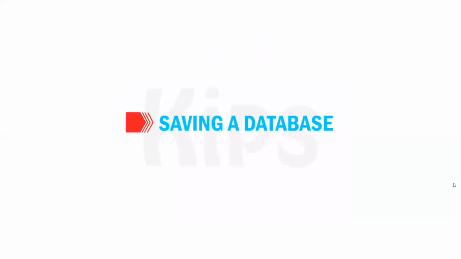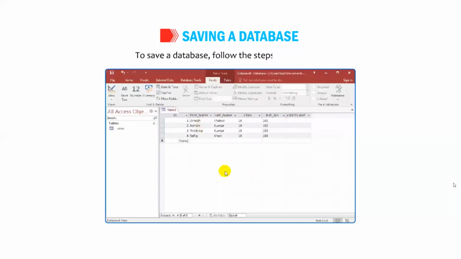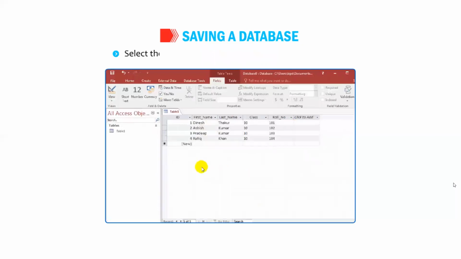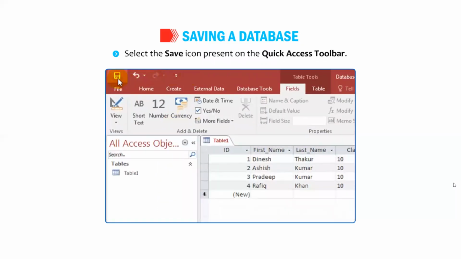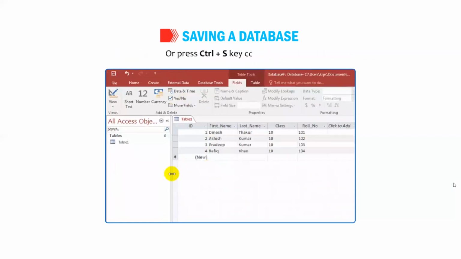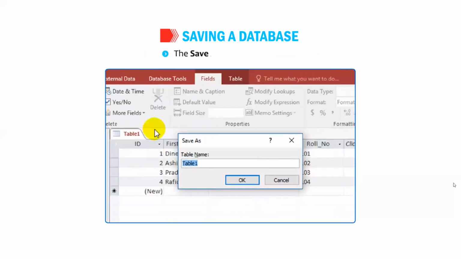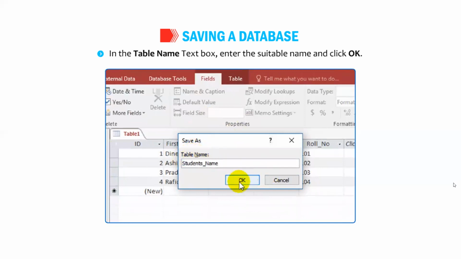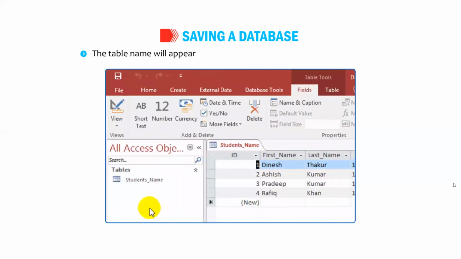Students, let us find out how to save a database in MS Access. To save a database, follow the steps given below. Select the Save icon present on the Quick Access toolbar. Or click on the File tab and select the Save option from the drop-down menu. Or press Ctrl plus S key combination. The Save As dialog box appears. In the table name text box, enter the suitable name and click OK. The table name will appear in the navigation pane under the Tables group.